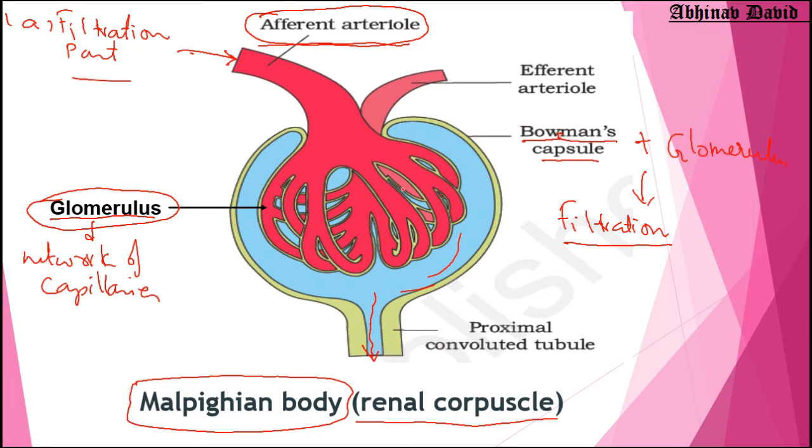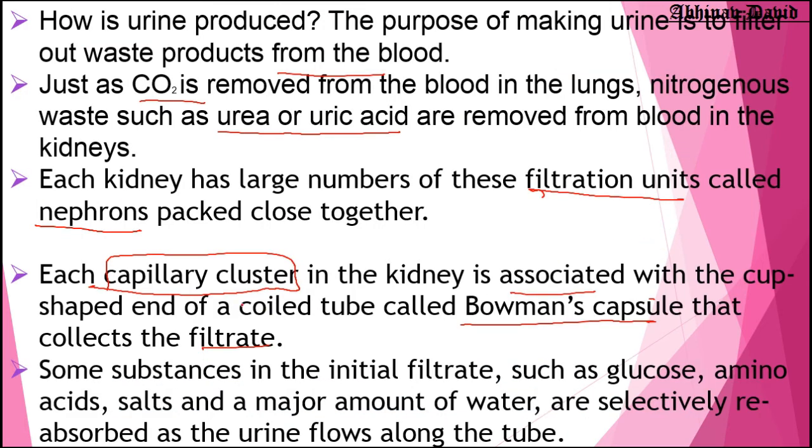And what is Bowman's capsule? It is a cup shaped structure which surrounds the network of capillaries. What is this network or cluster of capillaries? Glomerulus. This glomerulus, surrounded by Bowman's capsule, is what does the filtration. So let us see what is given in the book. Each capillary cluster in the kidney is associated with a cup shaped structure called Bowman's capsule that collects the filtrate.